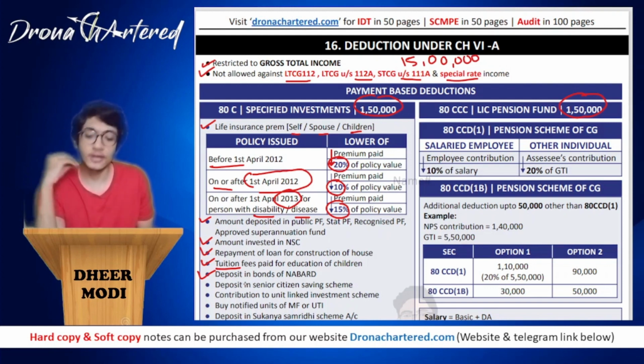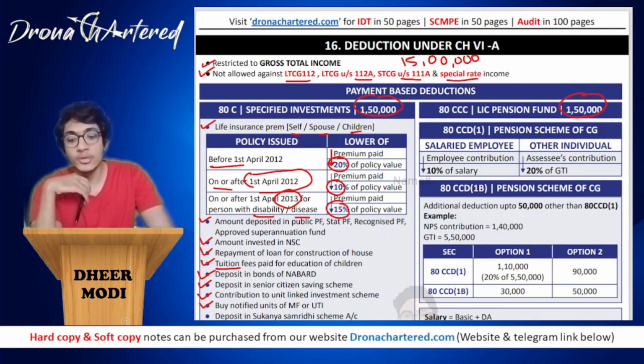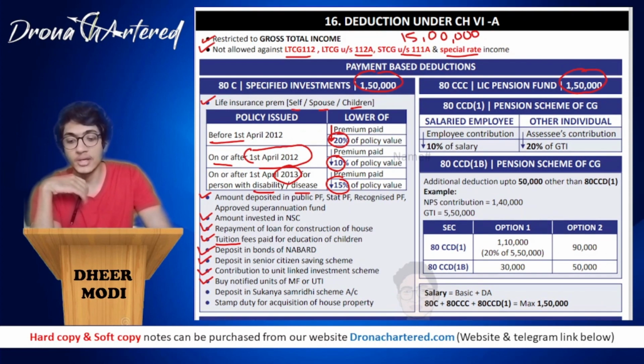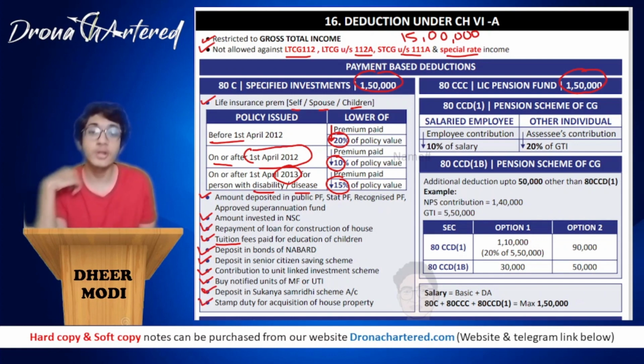So any deposit that you've done in them will be allowed as deduction. Next is your deposit in senior citizen saving scheme. Contribution to unit linked investment scheme. If you made any contribution, that will be allowed as deduction. Buy any notified units of mutual fund or UTI, that is your Unit Trust of India. Next is your deposit in your Sukanya Samriddhi scheme account, and last is stamp duty for acquisition of house property.